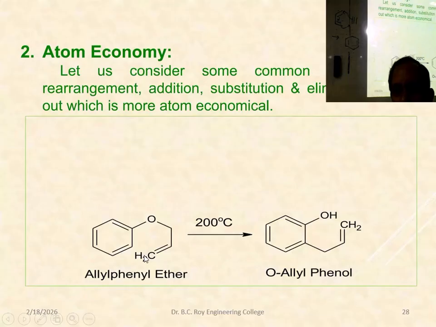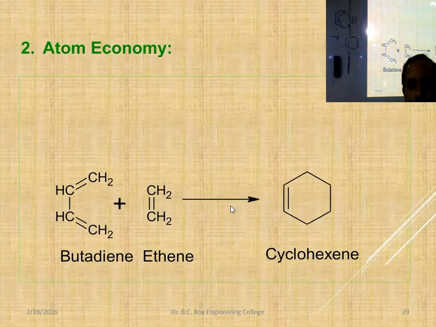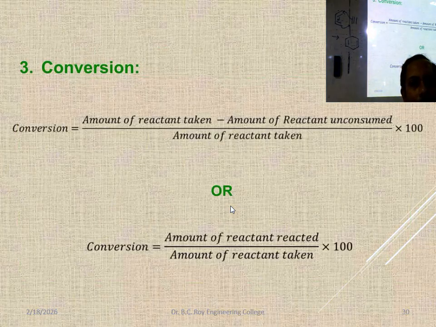So here the atom economy is very good, 100%. The amount of product formed and amount of reactant used are equal. Diels-Alder reaction is like that, 100% efficiency. So many examples I am showing you where 100% efficiency is there.